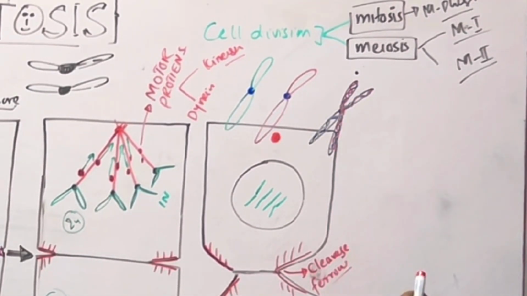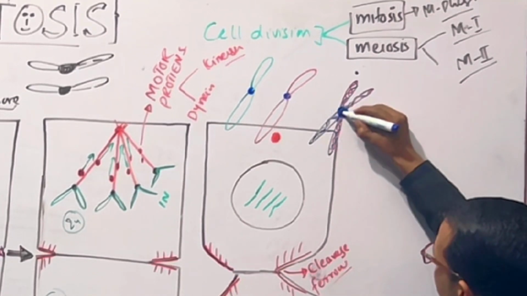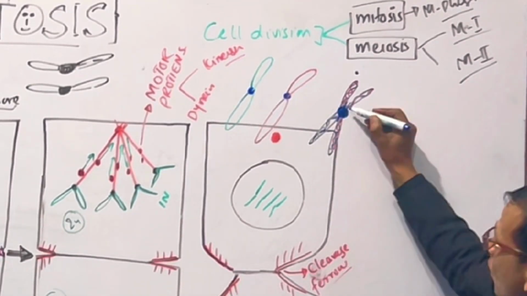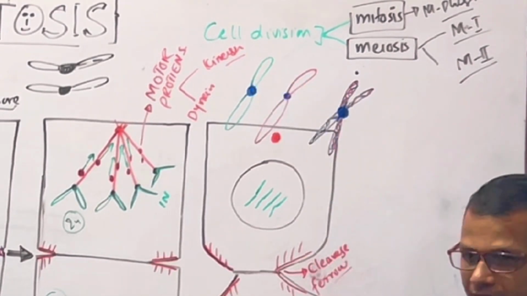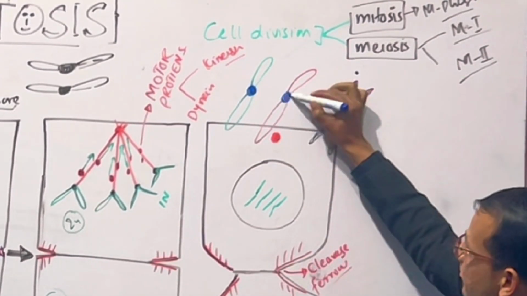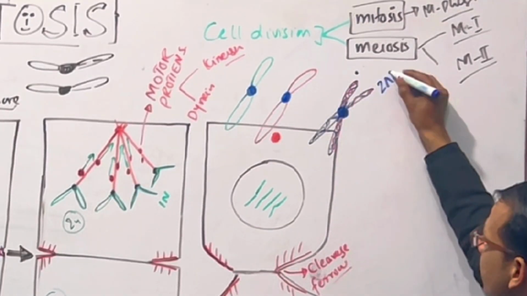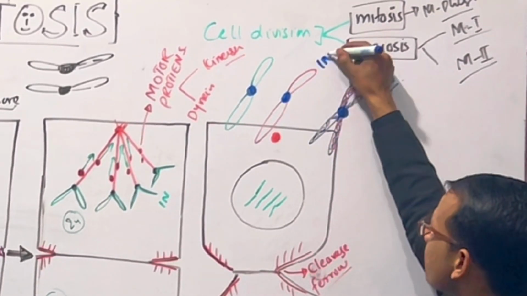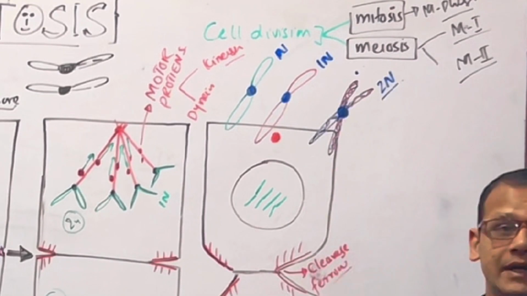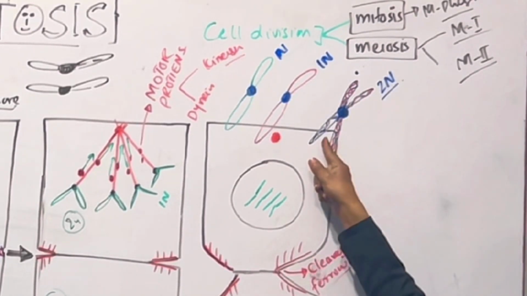After the full process, this centromere is divided, one part here and one part here. This parent chromosome has 2n DNA, this daughter chromosome has 1n DNA, but both cells get one original copy from the parent cell.